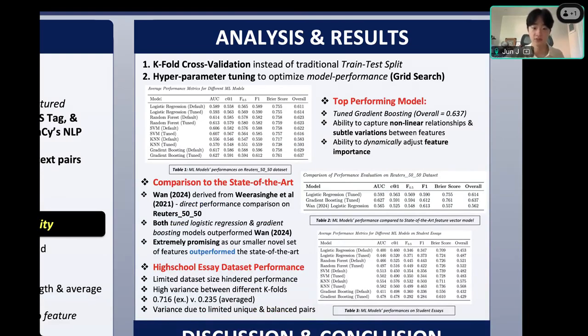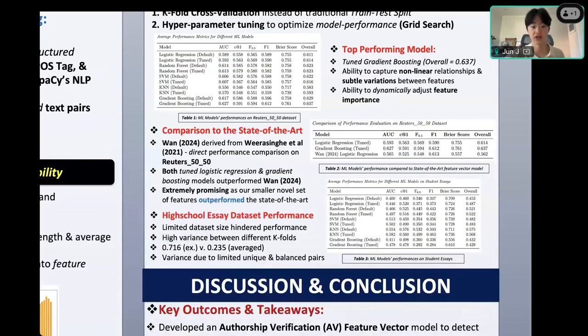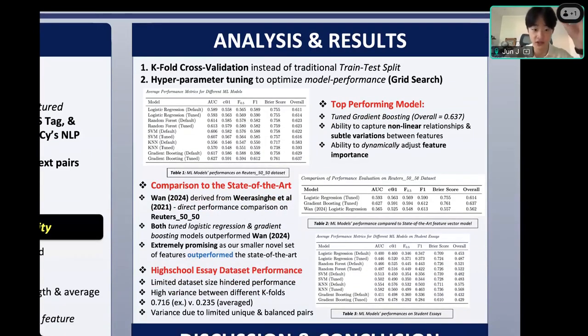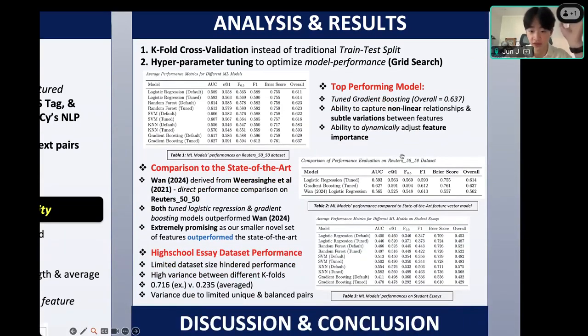And now for the most important part of my project and the part I'm the most proud of, which is my model's comparison to the current state-of-the-art models. So at the very top, you can see two different tables, and these tables have the models' names as well as the different performance evaluation metrics my model was trained upon. And most importantly, across every single one of these performance evaluation metrics, my model actually ended up outperforming the state-of-the-art model, which also used a feature vector model for their classification, which was one from 2024.